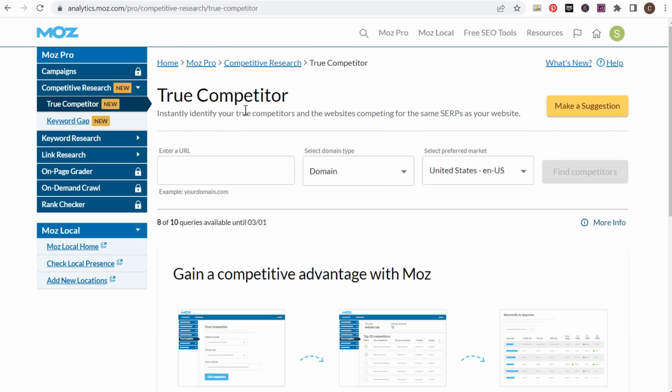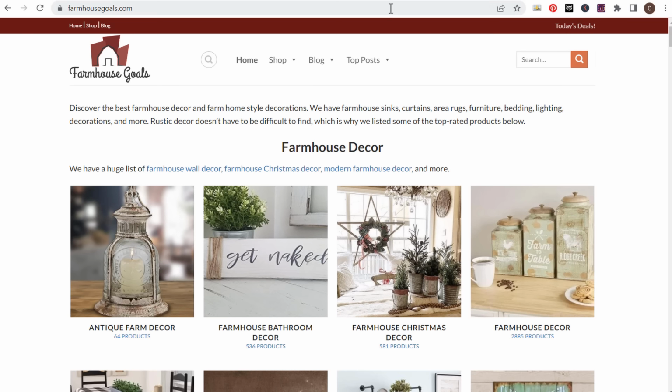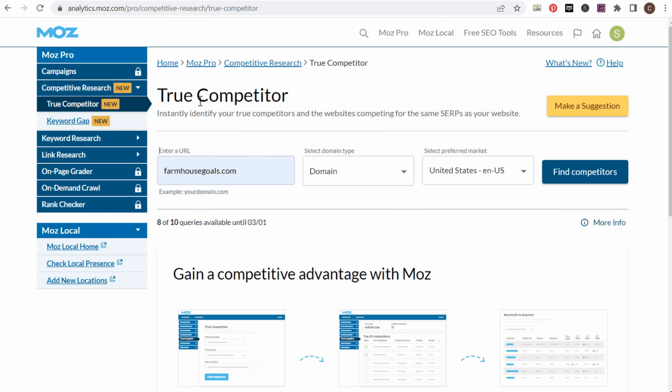So if we enter our URL here, for this, I'm going to be using farmhousegoals.com. This is my website. It's about farmhouse decor, farmhouse furniture, basically anything farmhouse home goods. This website, I'm trying to sell it. So we're going to come back over here to the Moz Pro True Competitor tool, and you can get this by going to this URL right at the top here. When you sign into Moz Pro and you see competitive research, True Competitor is one of the tools that they have. So we're going to enter our URL here. We have domain and the United States market, and we're going to find competitors.